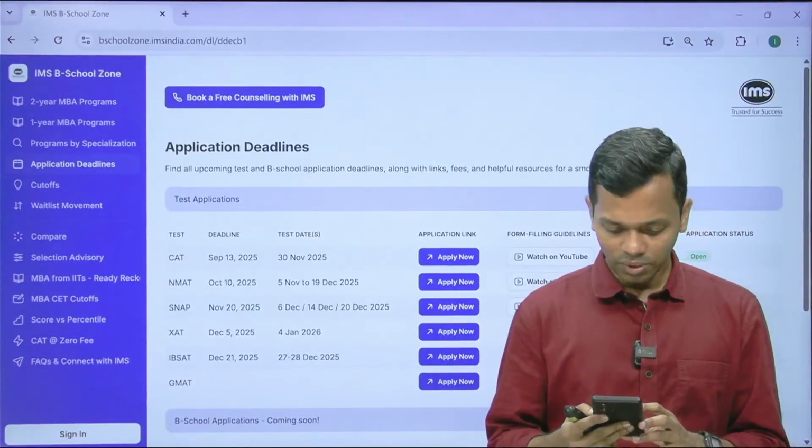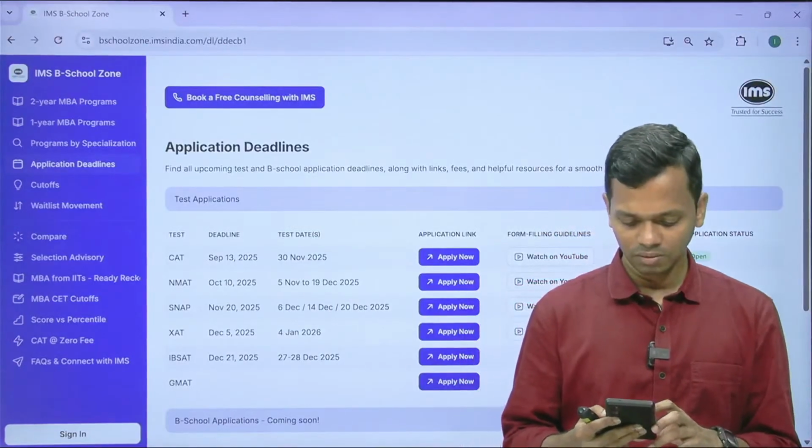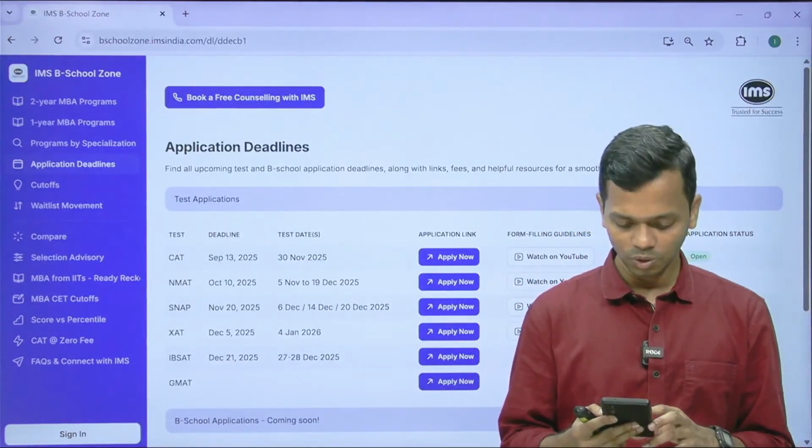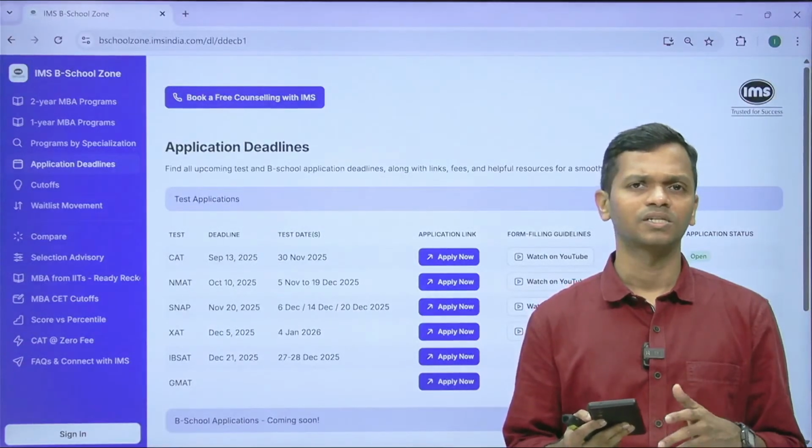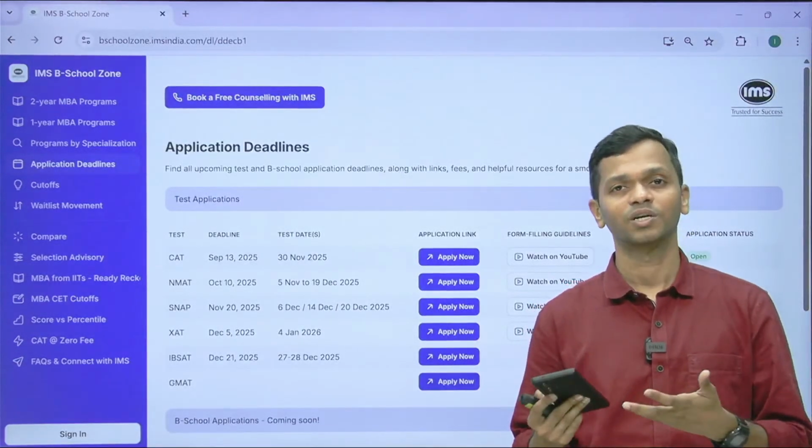I filled my XAT form discipline wrongly. I've raised a query. Will it help me? Yes, they should help you out, so don't worry too much about it. But see, discipline, unless you have messed it up completely. I mean, you're from science and you've entered commerce, right?